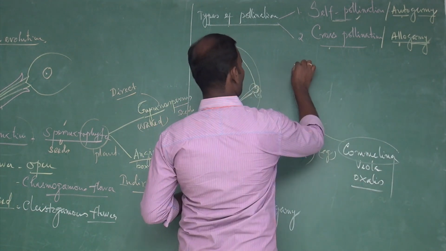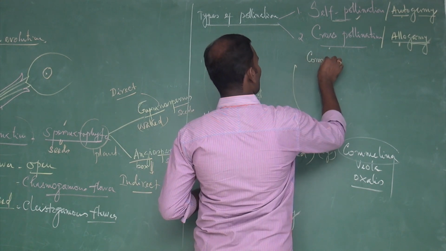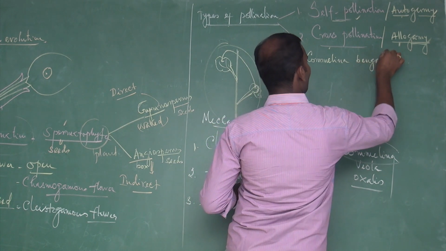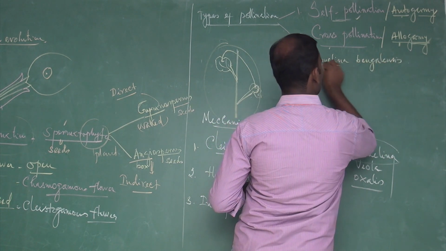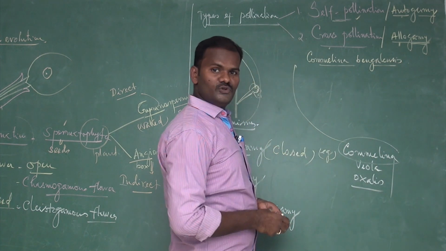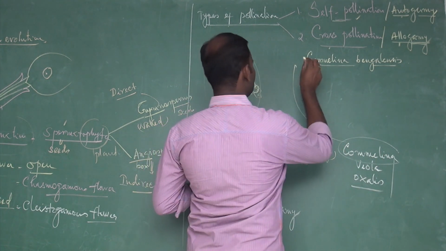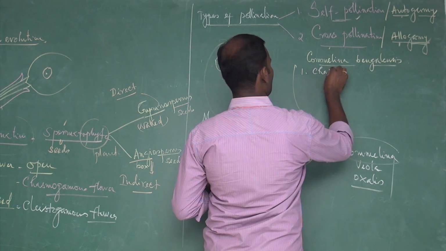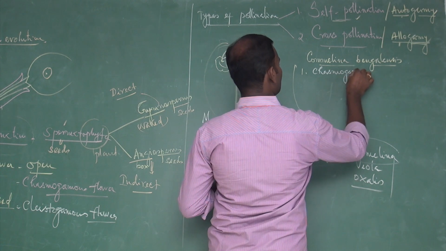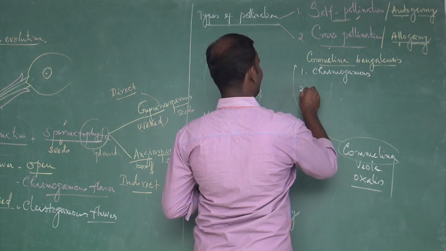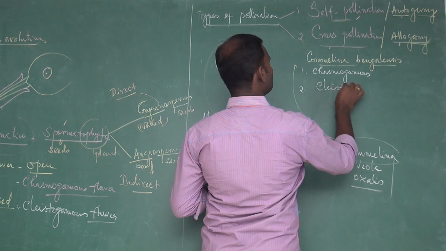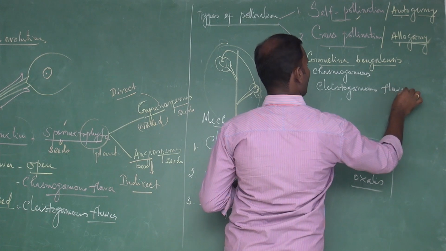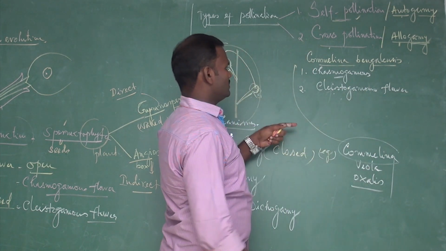But Commelina bengalensis is another species in which two types of flowers are produced. One is chasmogamous flower, another one is cleistogamous flower. What is chasmogamous?